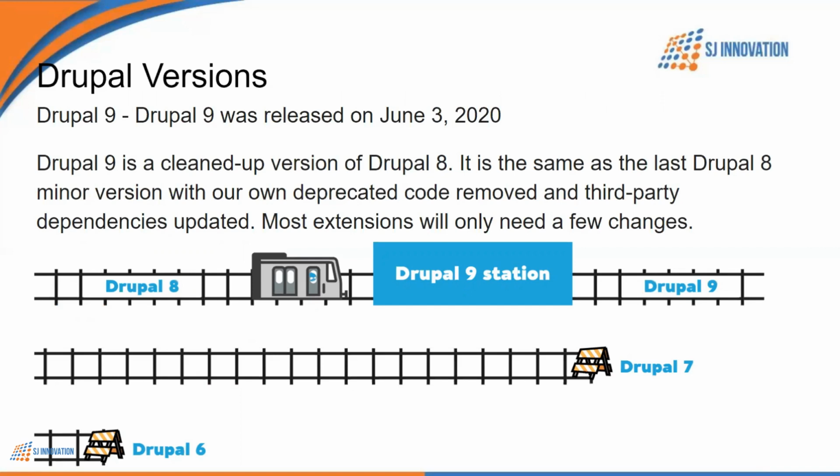But in Drupal 9, it is not the case that you need to totally migrate from 8 to 9. Drupal 9 is like a cleaned up version of Drupal 8. It is the same as Drupal 8, but they have removed the deprecated code from Drupal 8 and all the dependencies are updated, and most of the extensions will require only a few changes.